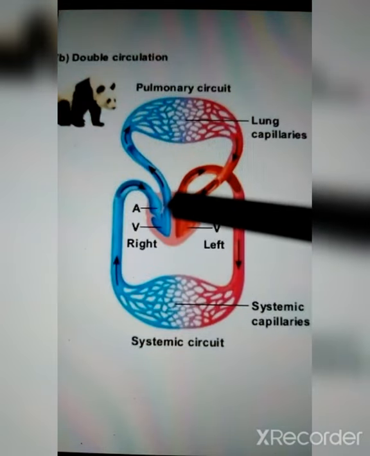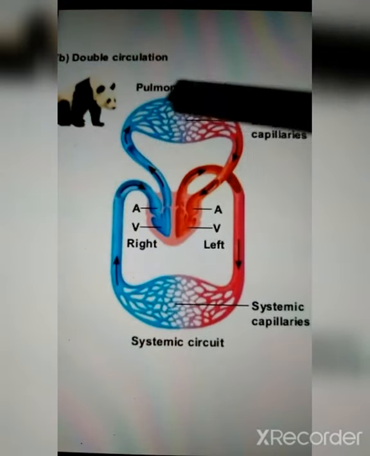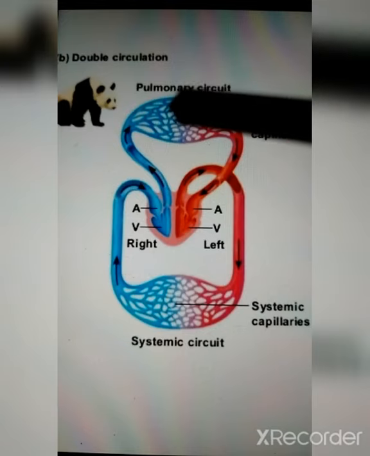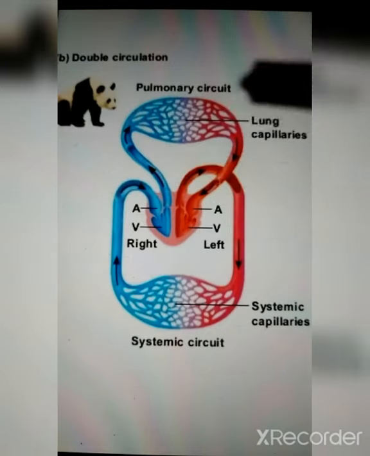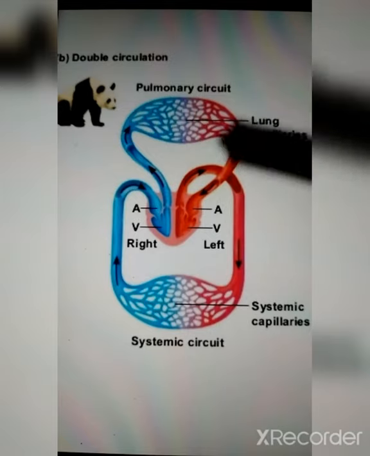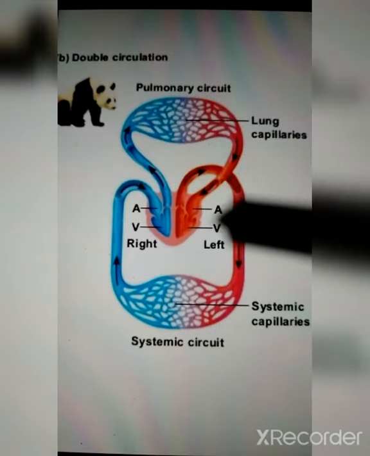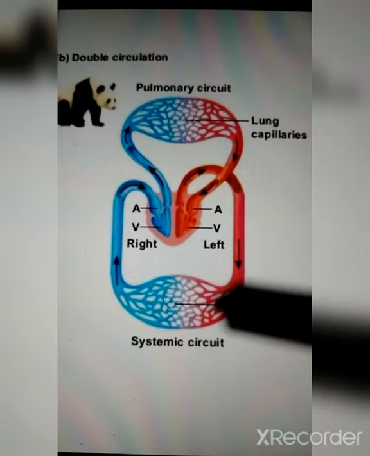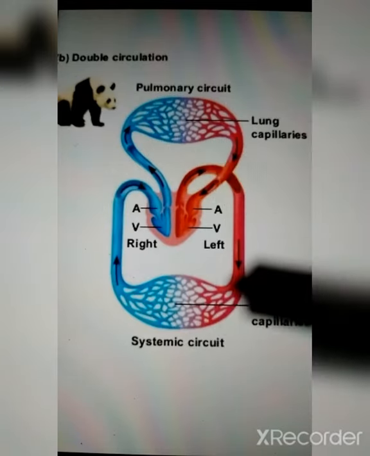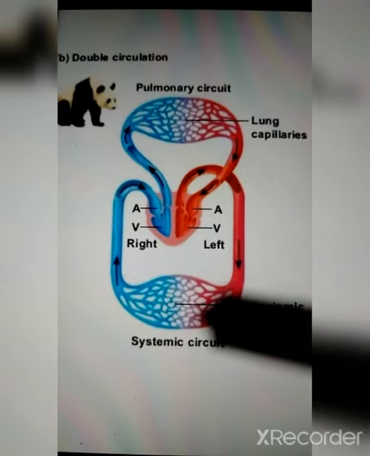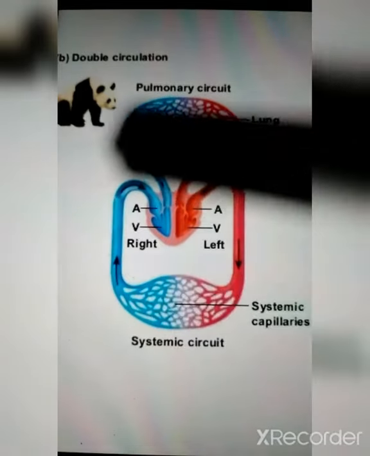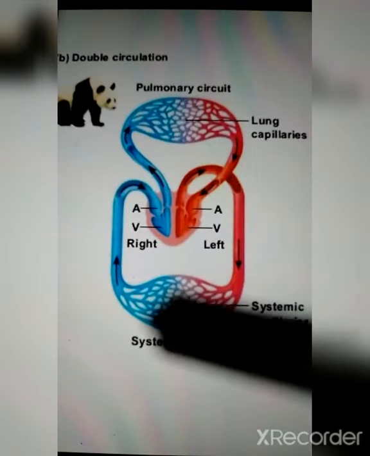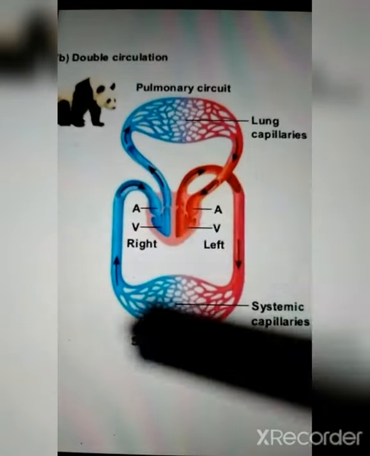The right ventricle supplies the blood to the lungs with the help of the pulmonary artery. This is known as the pulmonary artery. This is known as the pulmonary vein. This is the pulmonary artery, and this is the aorta. The aorta supplies oxygenated blood to the entire body, and this is the superior vena cava and the inferior vena cava.